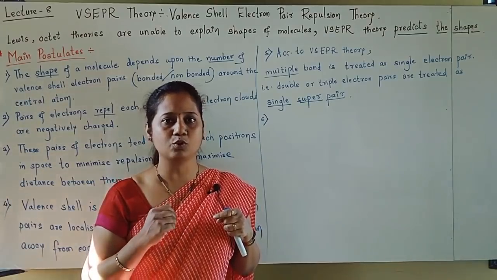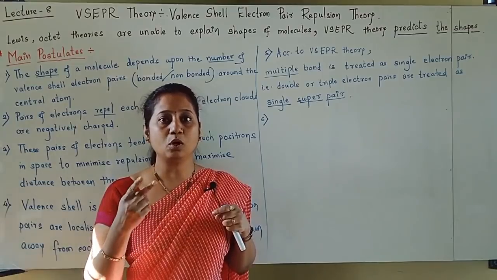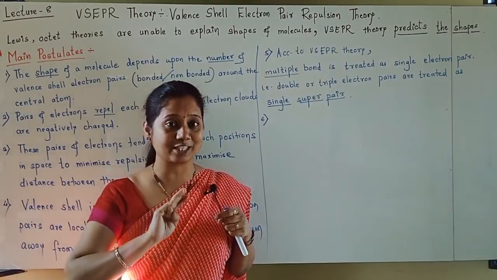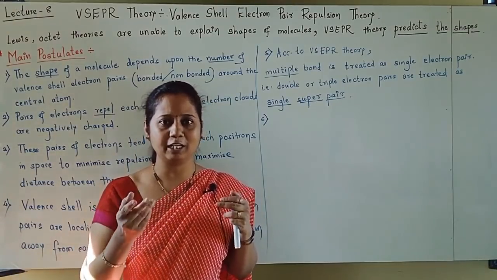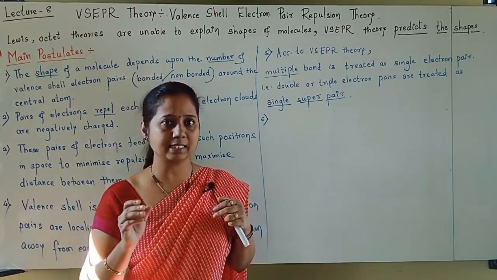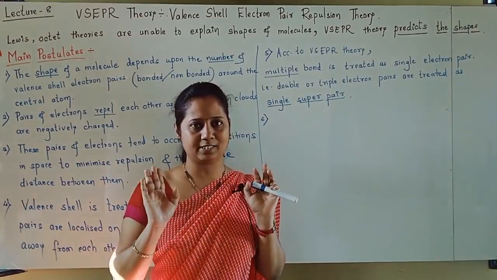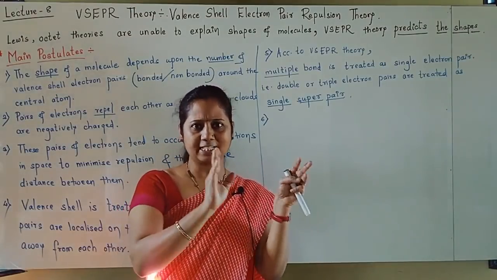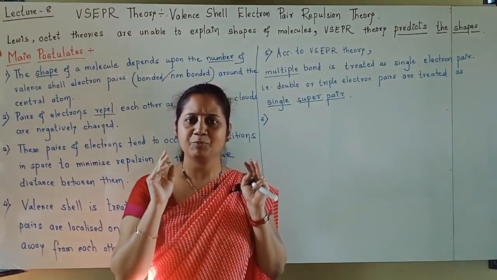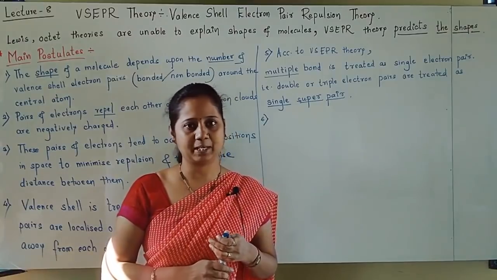And carbon dioxide we have seen has three resonance structures. So if any molecule has two or more than two resonance structures, then VSEPR theory is applicable to any of the structures. It's not that it is applicable to only one structure. Whichever resonance structure, VSEPR theory is applicable to it.